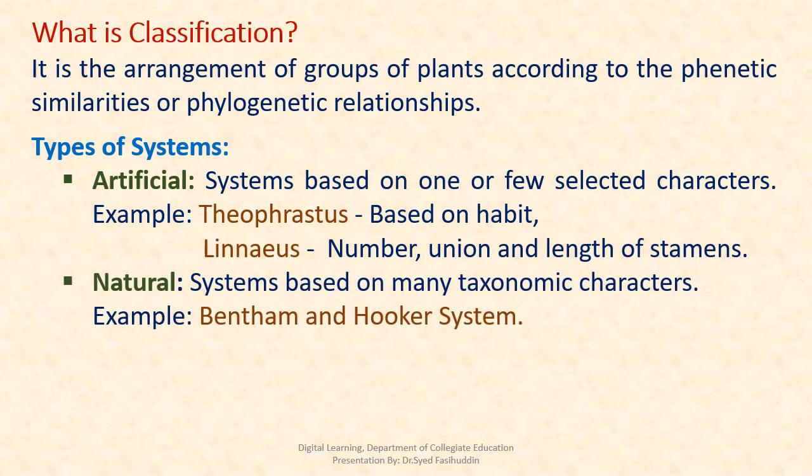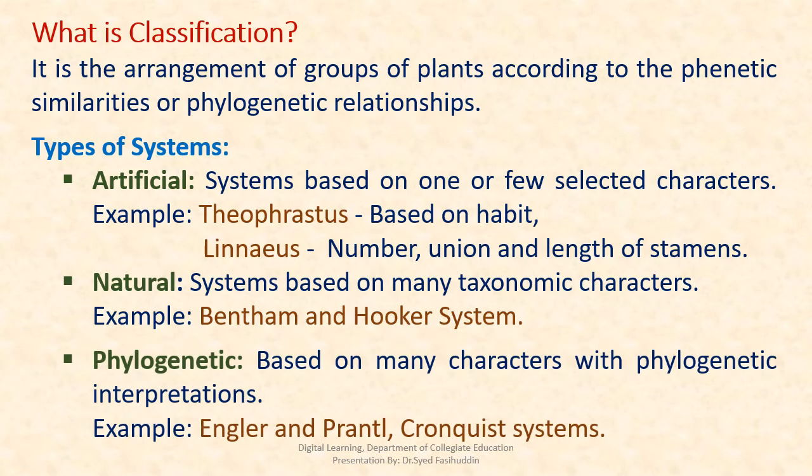The another category is natural. These systems are based on many taxonomic characters. Example is Bentham and Hooker system. And the third one is phylogenetic, and these systems are based on many characters with phylogenetic interpretations. For example, Engler and Prantl, Cronquist system, Bessey's system, R.M.T. Dahlgren, etc.